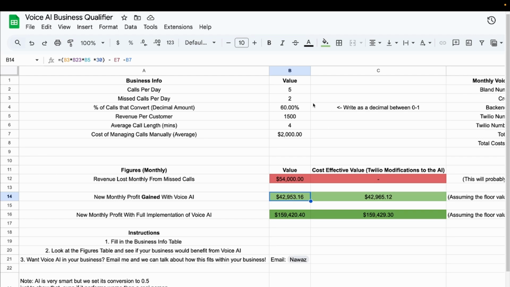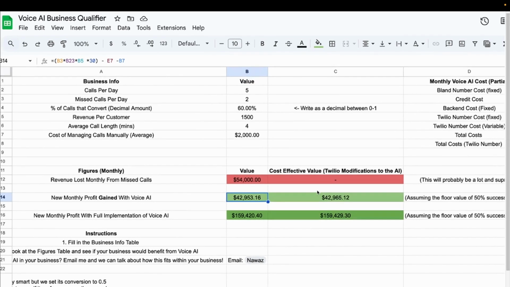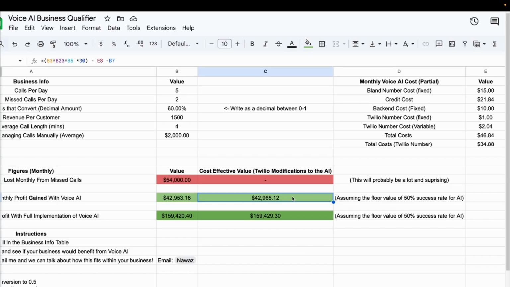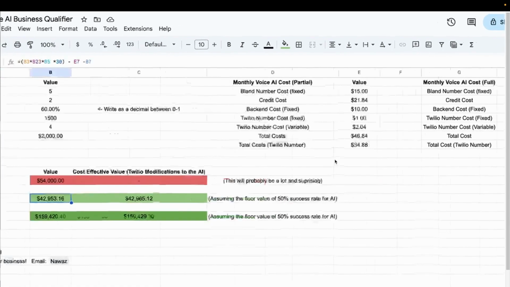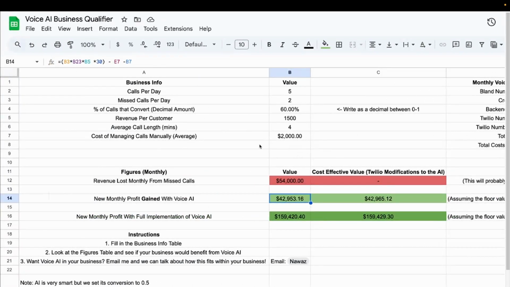This is a small, medium-sized business we just made up. That's a lot of money just for implementing voice AI, and this is just for your missed calls, right? You set this up for your off hours or when you're busy. This is how much you'll save, right? It's a lot of money, and the number adjacent to it is using the Twilio modifications we put in. So that's like cost cutting, right? So you save a little bit more money. That's a profit, by the way. I've already taken away the cost, and I've added this 2,000 back because you're not paying that person anymore.